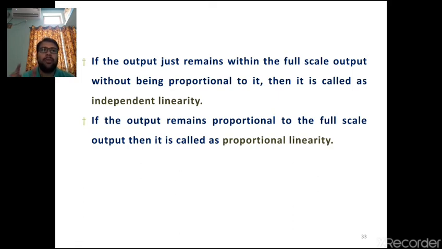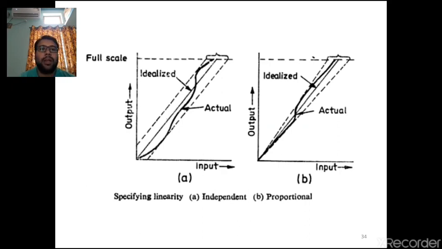That means within a full scale, if the output remains without being proportional to it, whatever the full scale limit is, then it's called independent. Proportional means the output remains proportional to the full scale output. That means whatever the magnifying scale, the full scale, is proportional to the measured quantity. That is nothing but proportional linearity. So these are the figures that depict the independent and proportional linearities.